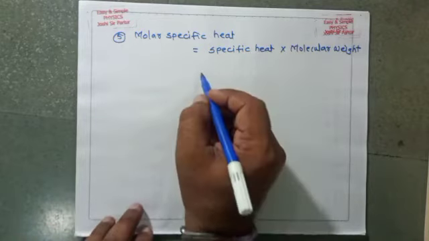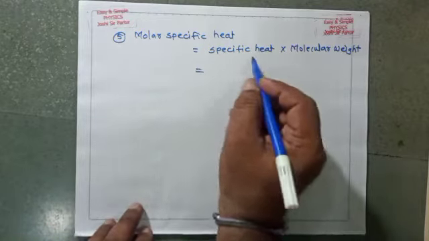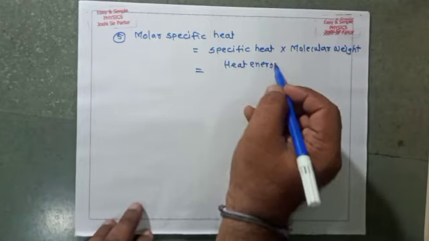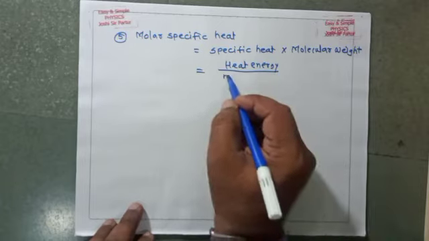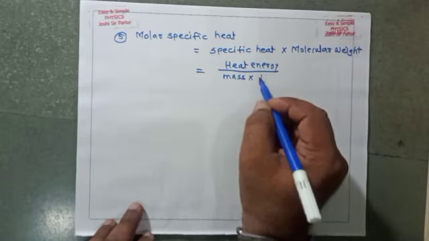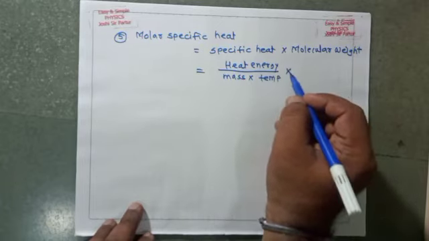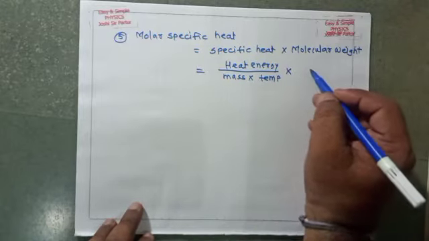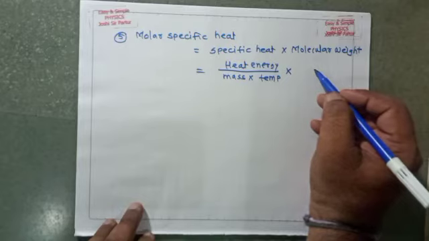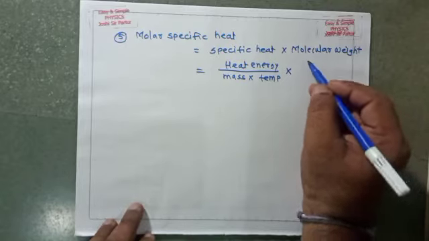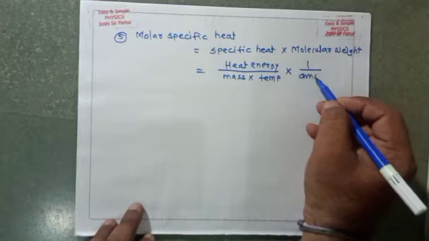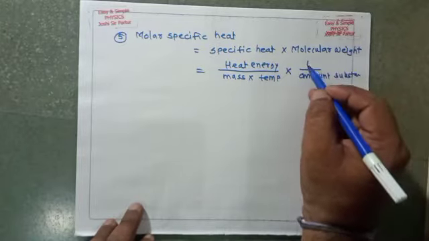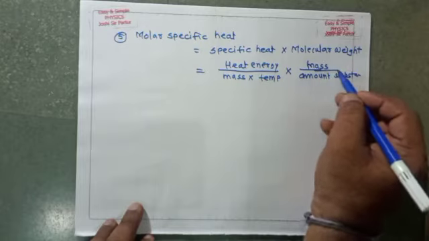Here, specific heat is heat energy divided by mass multiplied by temperature, multiplied by molecular weight, that is 1 upon amount of substance, or mass upon amount of substance.